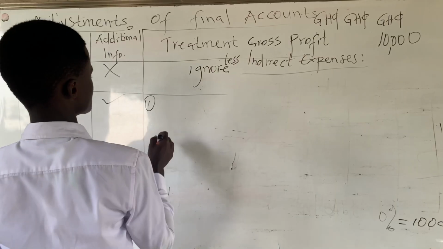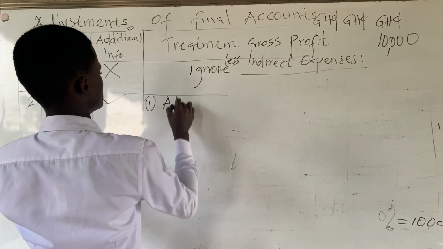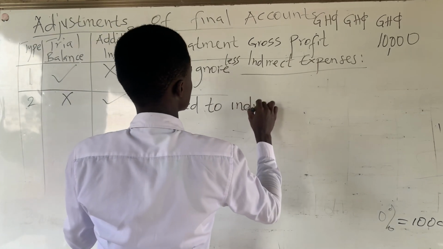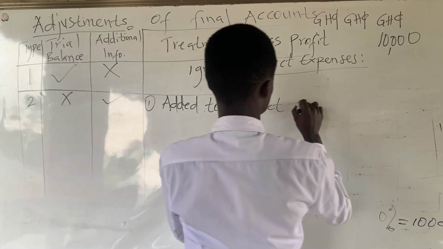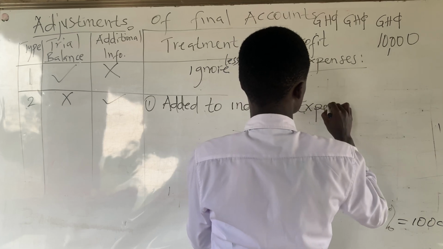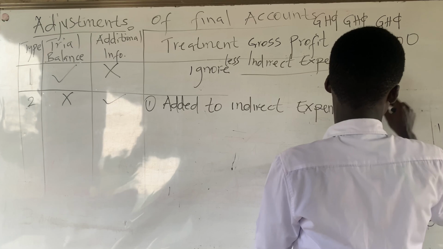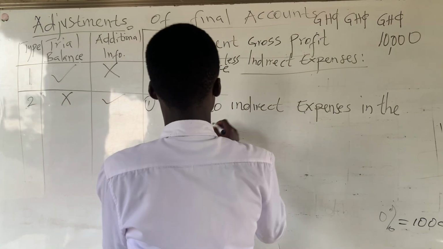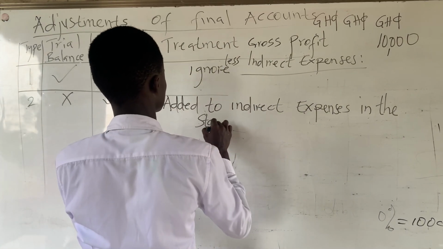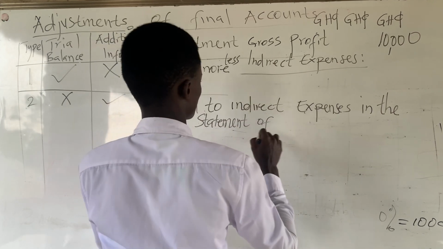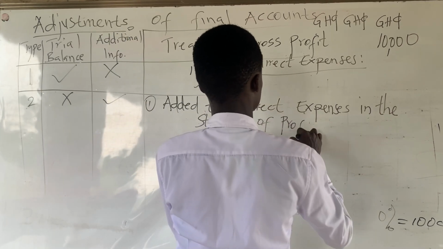The first treatment is that it will be added to indirect expenses. Indirect expenses in the statement of profit or loss accounts.